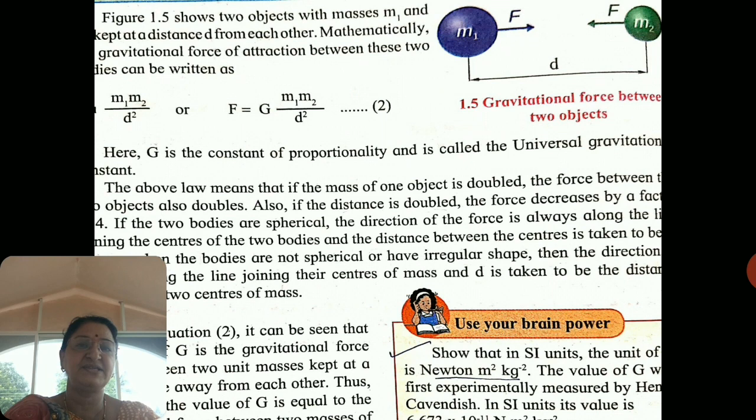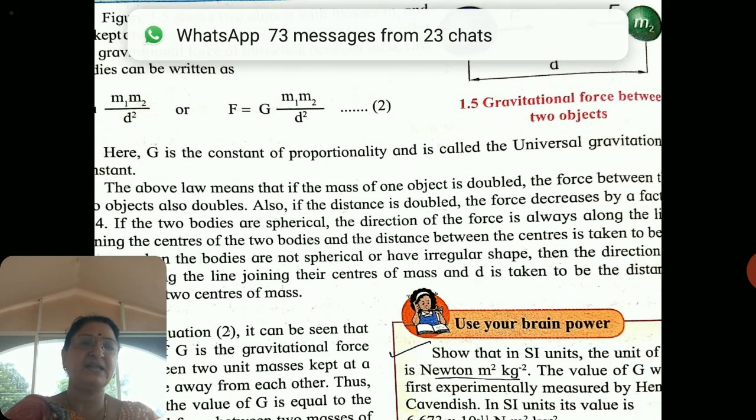Now according to Newton's law of gravitation, the force of attraction, or gravitational force, F between the two objects is directly proportional to m1 m2. It is inversely proportional to 1 upon d square. If we combine both, then F is directly proportional to m1 m2 upon d square. If we remove the proportionality symbol, then F is equal to capital G m1 m2 upon d square, where capital G is the constant of proportionality and is called the universal gravitational constant, because the value of capital G is constant everywhere in the universe.